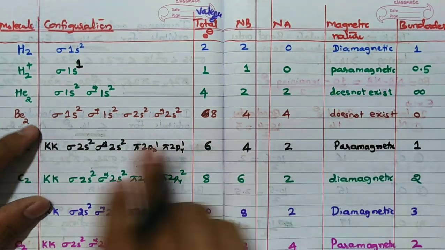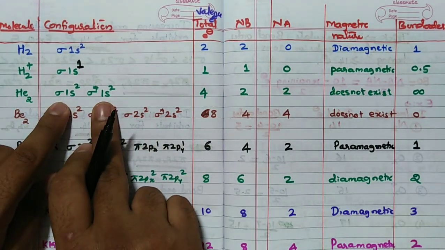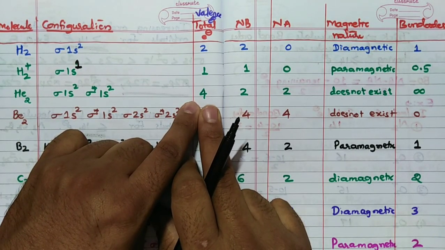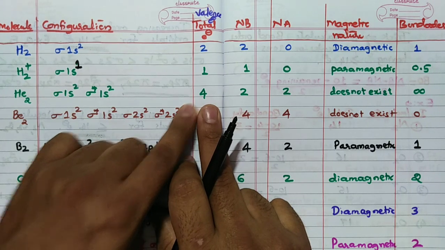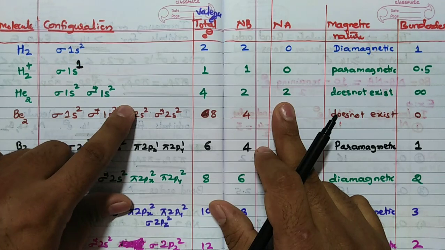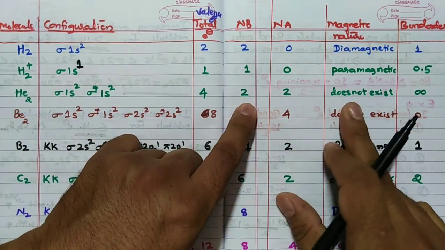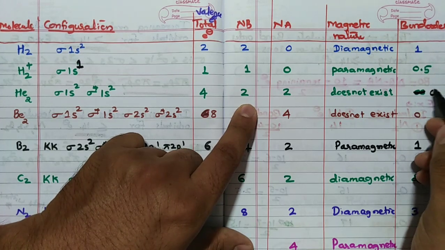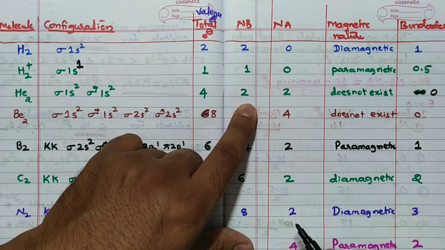So, understand the basics. He2: sigma 1s2 sigma star 1s2, because total electrons in He2 is 4, helium is 2, so 2 into 2 is equal to 4. So remember, in this case it is 4. NB is 2, NA is 2: 2 without star, 2 with star. So bond order is 0, remember, it is not infinity, don't confuse with that. 0 means does not exist. I have written 0.